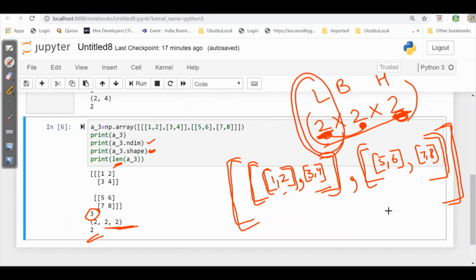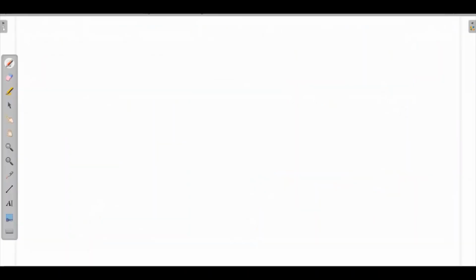Now let's understand this with another example. Now let's see for 3 cross 4 cross 2. Here I'll use the whole screen. So first of all, our big list over here. Inside this, it is asking for 3.